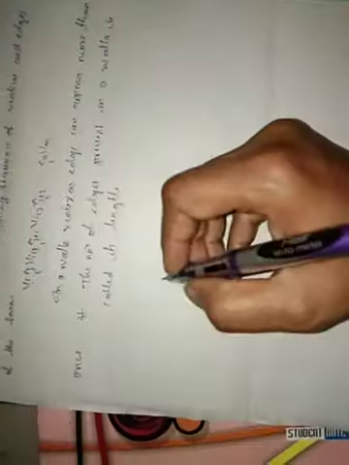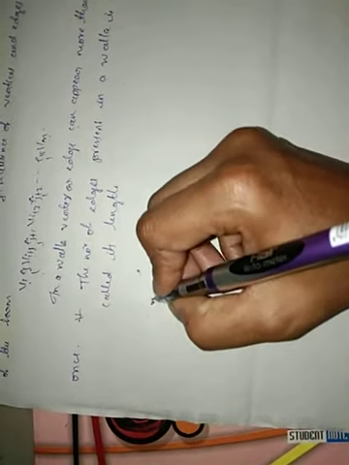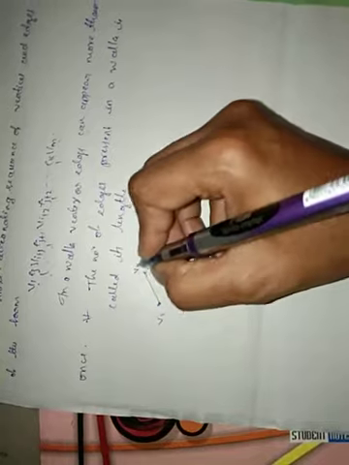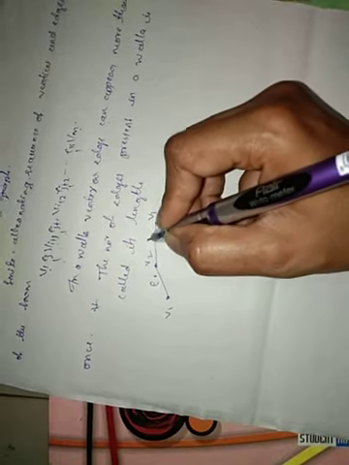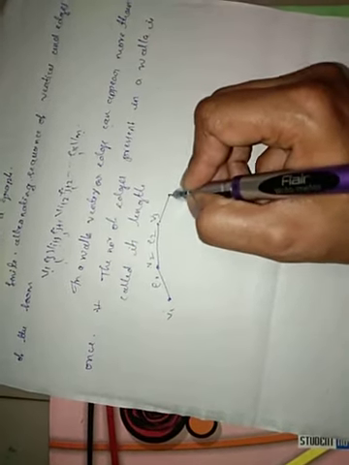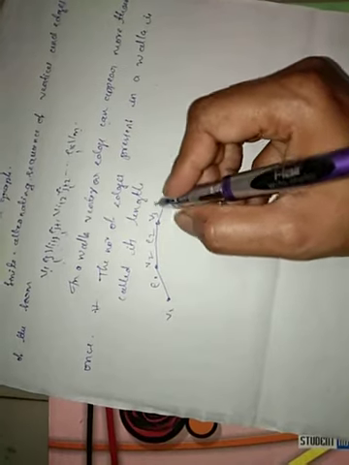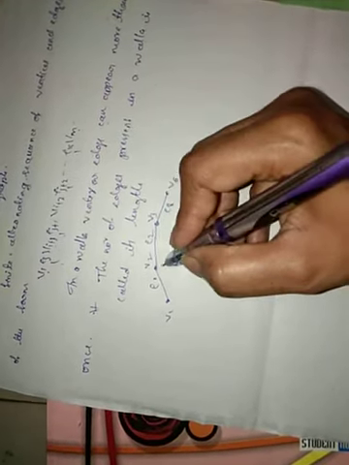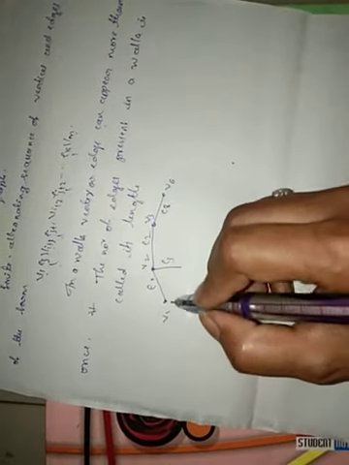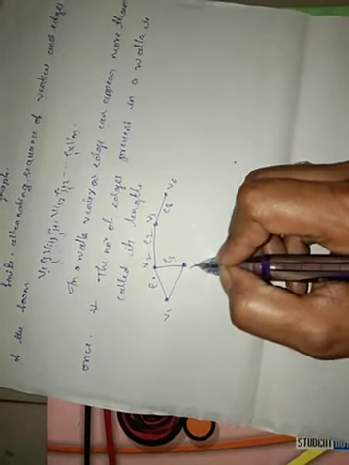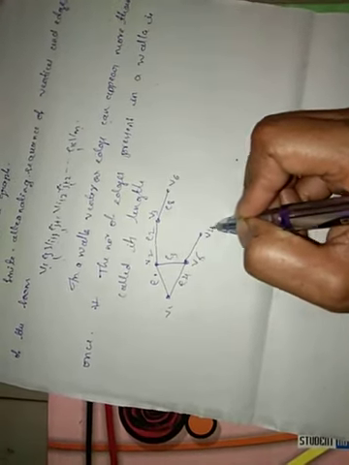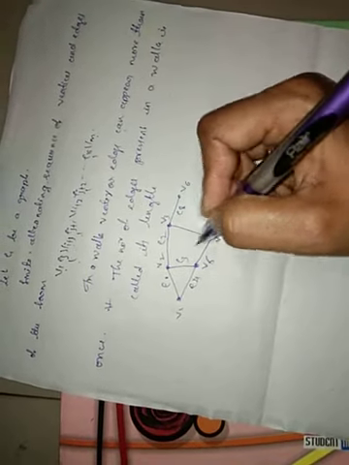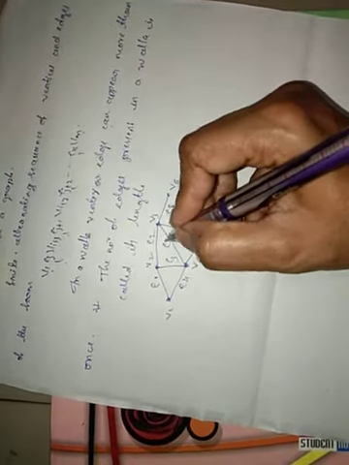So I am just drawing a graph here. V1, V2, E1, V3, E2, V6, E8, E3, V5, E4, V4, E5, E7, E6.